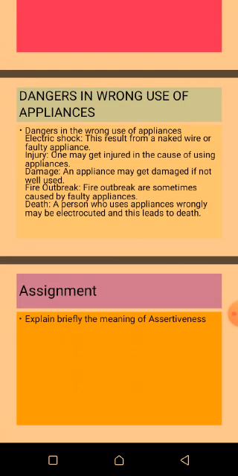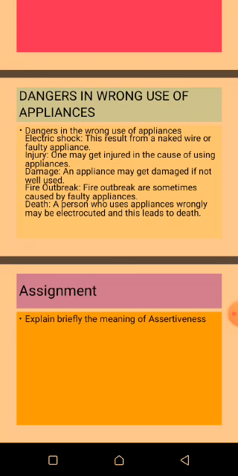Death is also another danger that can occur if home appliances are wrongly used. A person who uses home appliances wrongly may be electrocuted, and this may lead to death. We have come to the end of our lesson for today.